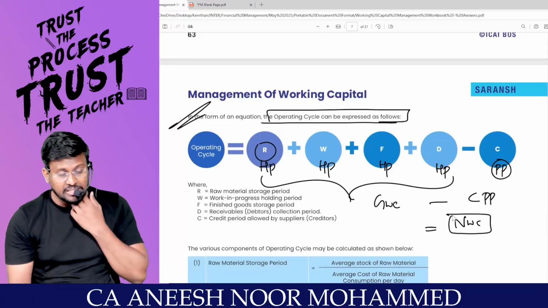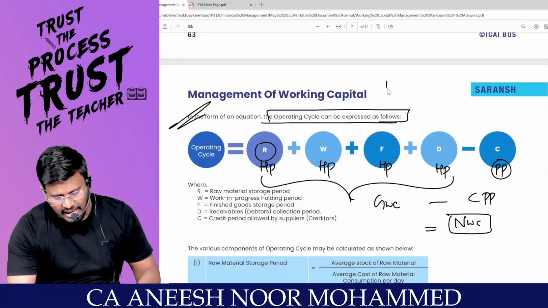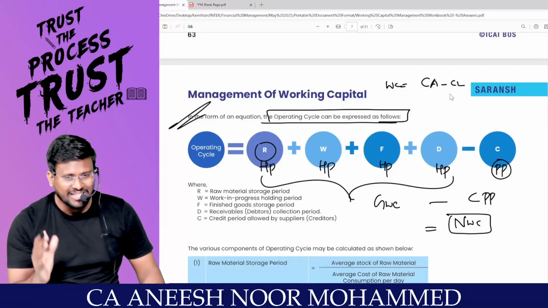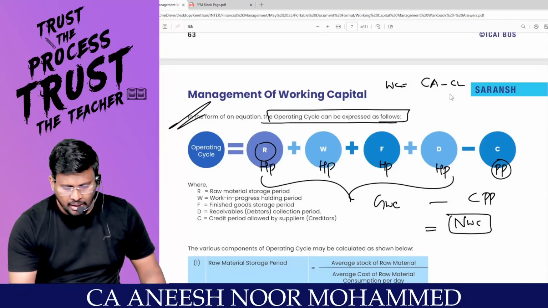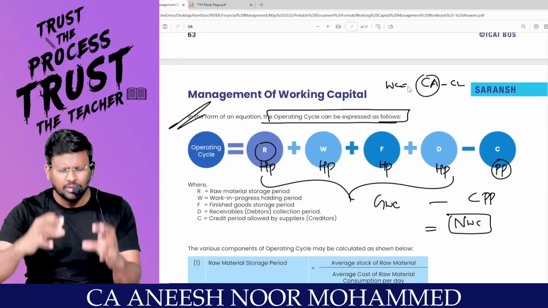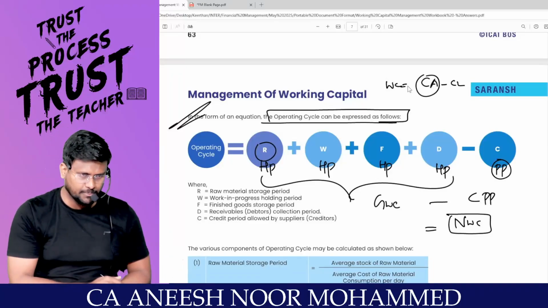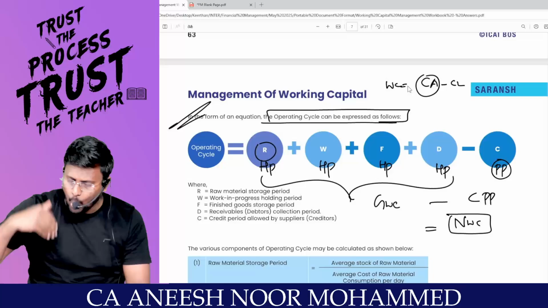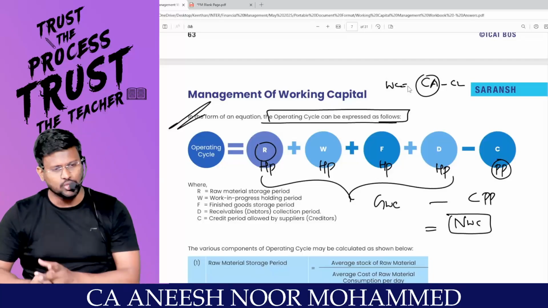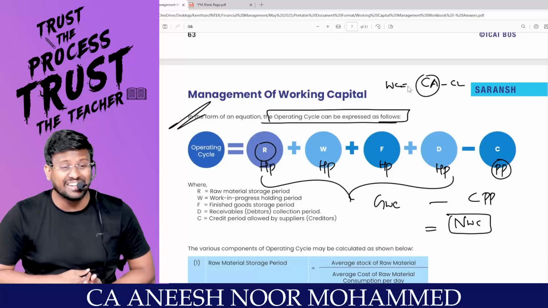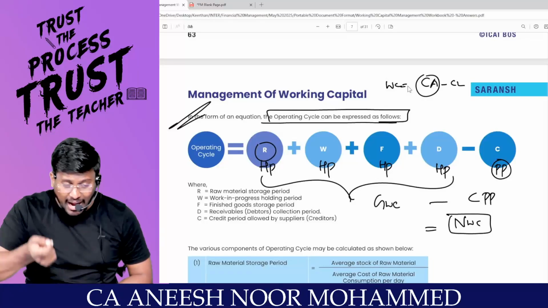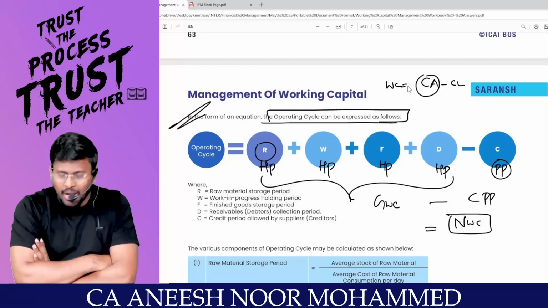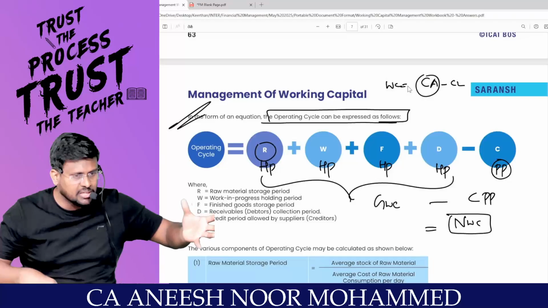That's why we are saying that working capital is equal to current asset minus current liabilities. Current asset means the total amount I am going to invest in the gross working capital. Minus current liability means how much amount is going to be invested by the outsider in my business. So current asset minus current liability means net working capital. That is the amount I have to invest from my pocket to the business.